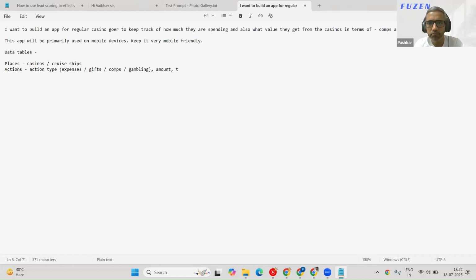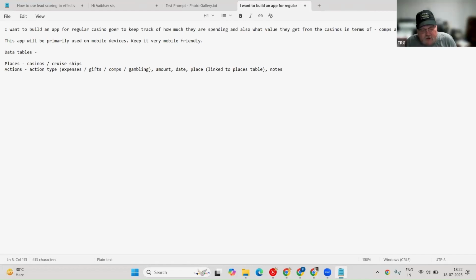Do you think it matters? Actions aren't times or dates. I want to collect the date, then the where, then the what, then the amount. So date, place, the action, and then the amount plus or minus. That's the whole thing. Date, place, amount, action type. Did I miss anything? Or notes or anything? You want notes? Yeah, we always put a note field there. Just sometimes you say this dealer does this or got a good bonus or whatever.